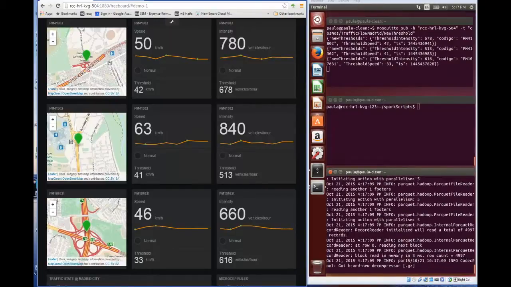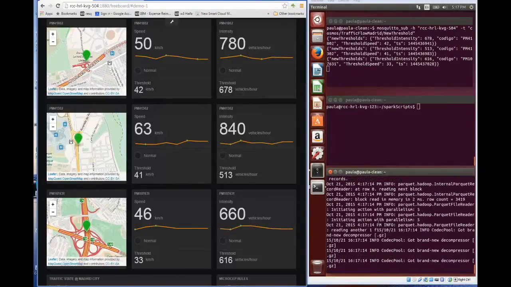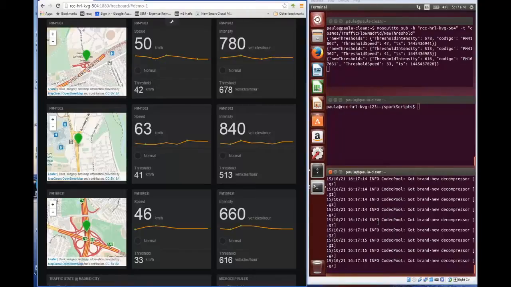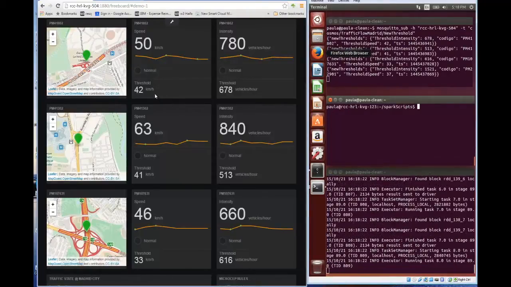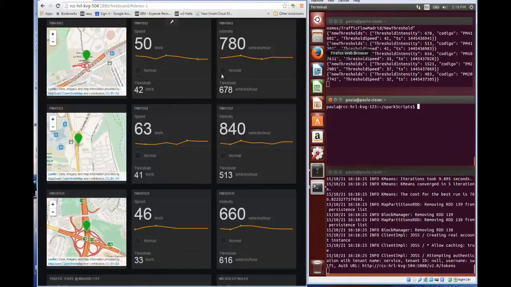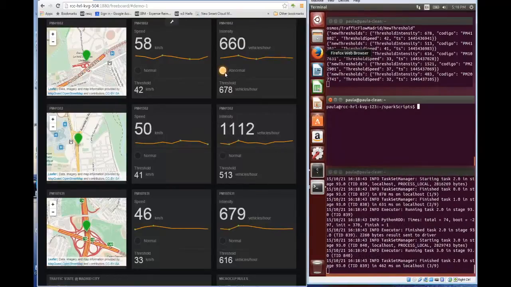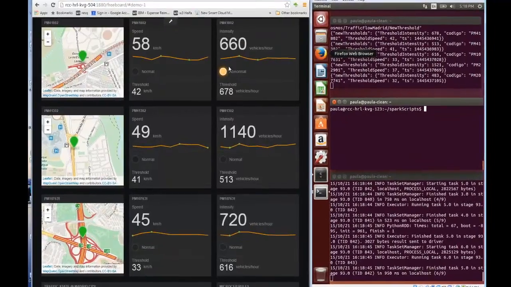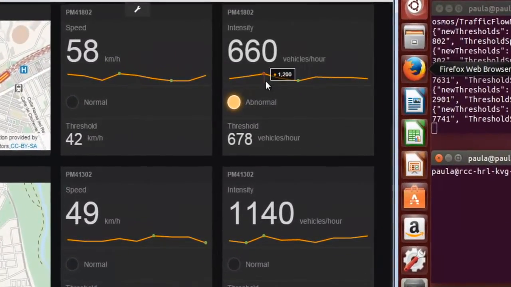We now see thresholds for the third sensor. They are 33 km per hour and 616 vehicles per hour. The current speed and intensity at this location is above threshold, so everything is shown as normal. The machine learning script is now continuing to generate thresholds for other sensors not shown on the user interface.